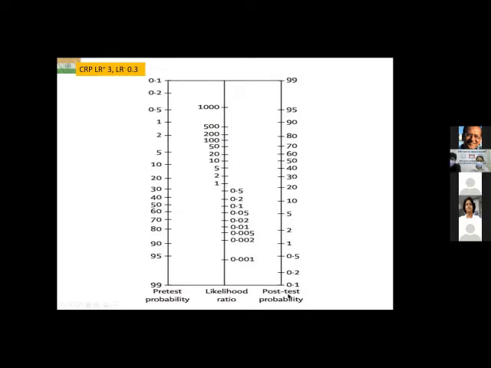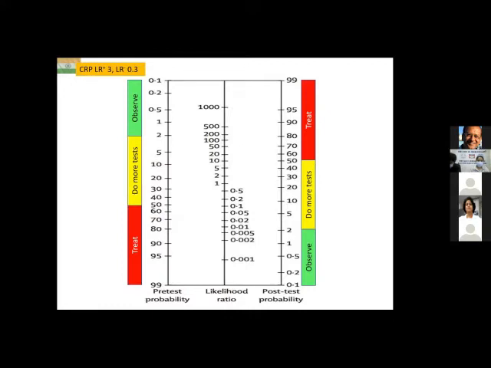On the right hand side is the post-test probability, which is a mirror image of the pre-test probability. It goes from 0.1 at the bottom, 0.1%, by the way, these are all percent, going up to 99% at the top. Now let us imagine we are dealing with CRP, the little orange box on the top left, whose likelihood ratio of a positive test is 3, likelihood ratio of a negative test is 0.3. Now let's take some actual clinical scenarios. So supposing we're dealing with sepsis, and we say that we're going to put these two thresholds mentally.